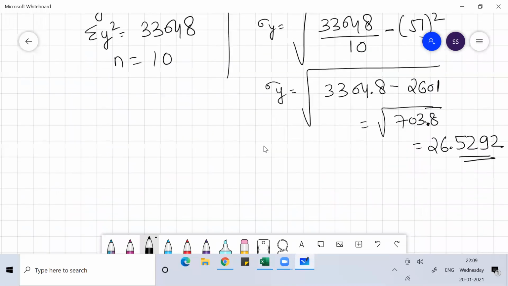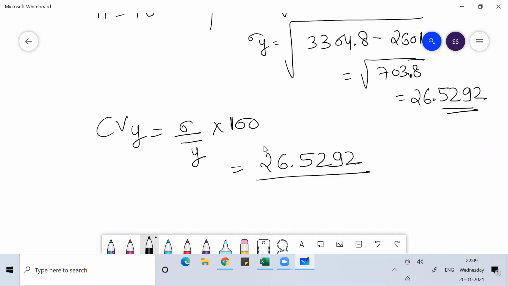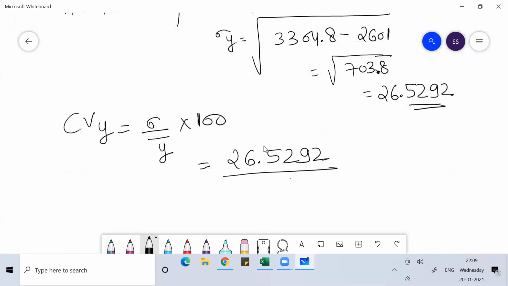Once you get the standard deviation of y, I can find the coefficient of variation of y, that is standard deviation of y by mean of y into 100. So what is the standard deviation of y? That is 26.5292 divided by the mean of y. Mean of y is how much? 51, into 100. Do this calculation, guys.